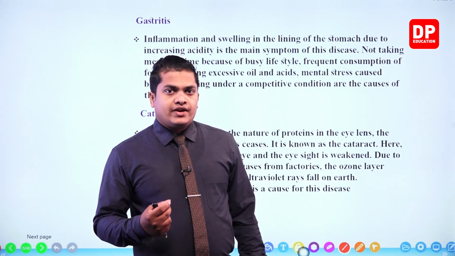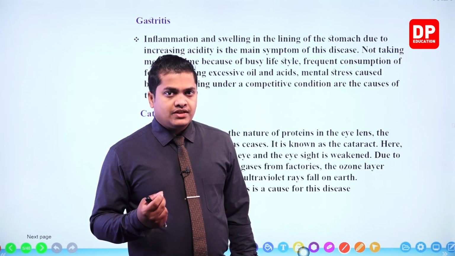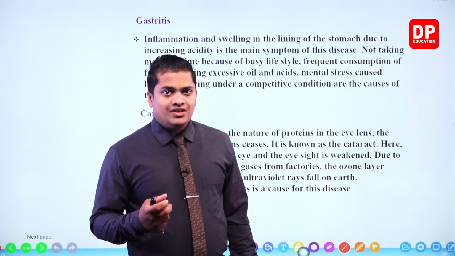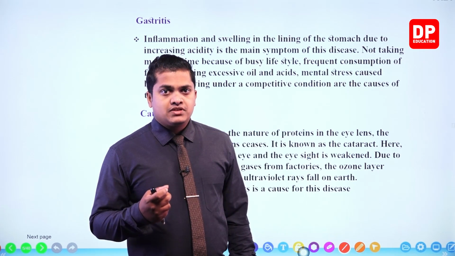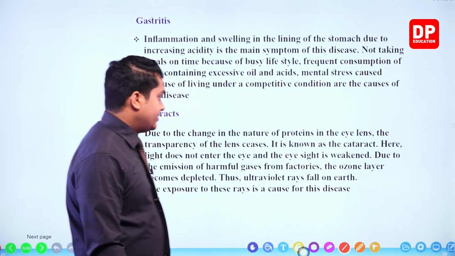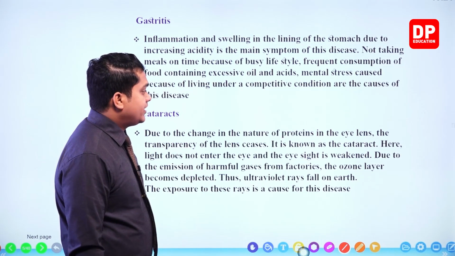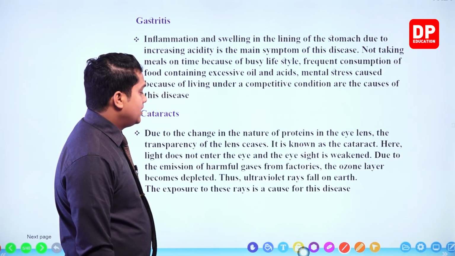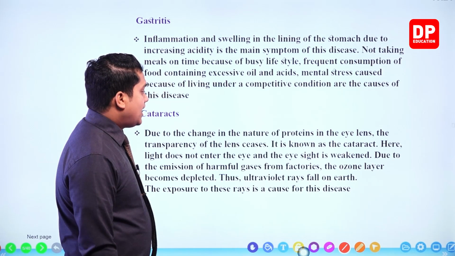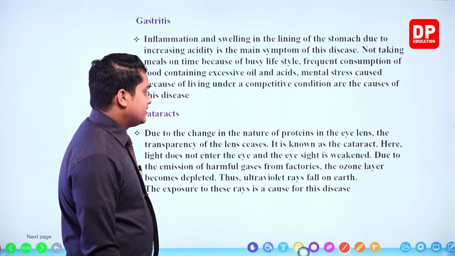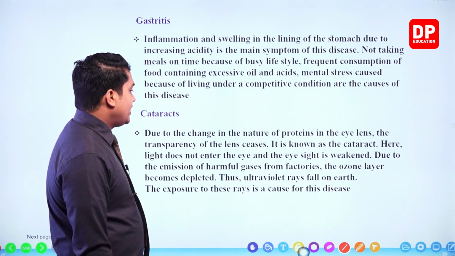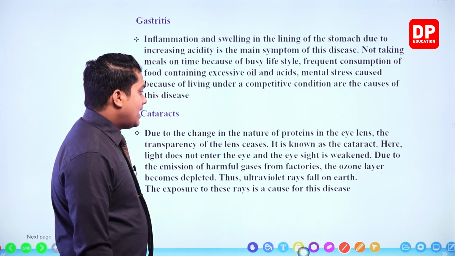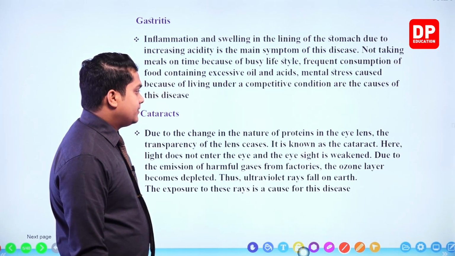You know that cataract is created within our eyes because of changes in protein levels within the eye. So here it is given: due to a change in the nature of proteins in the eye lens, the transparency of the lens ceases. It is known as cataract. Here, light does not enter the eye and the eyesight is weakened.